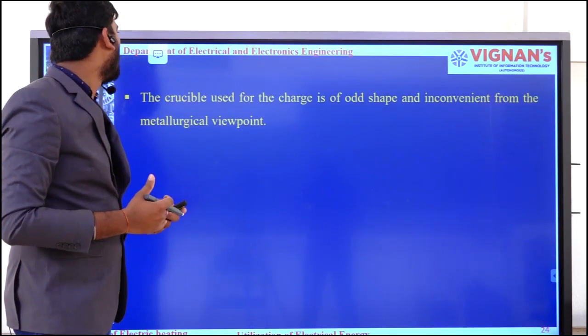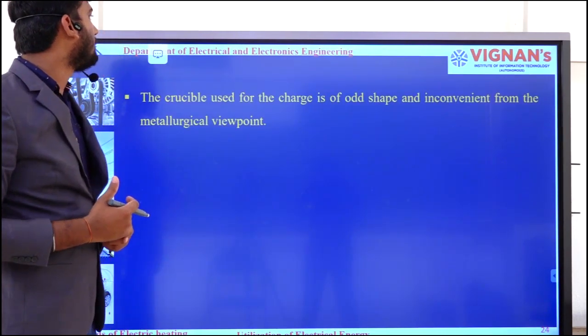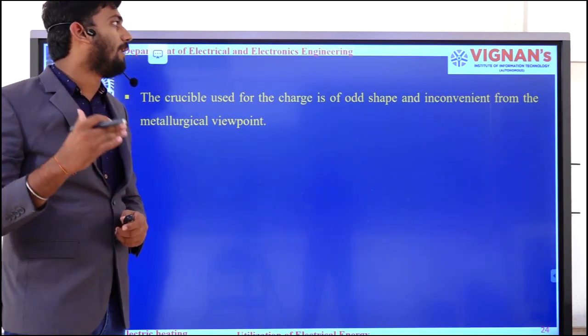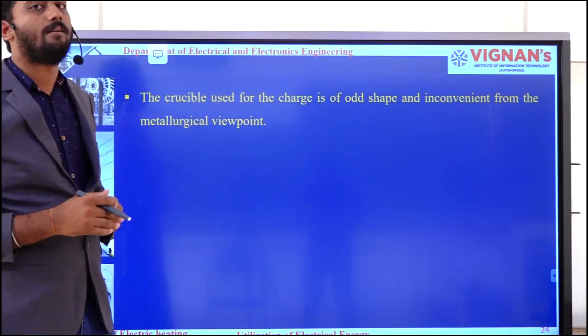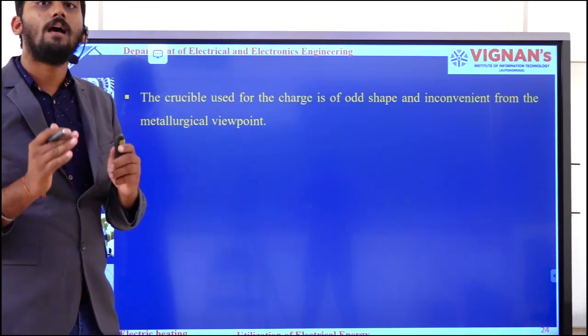Another drawback is that the charge is of odd shape, which is inconvenient from the metallurgical viewpoint. Here in this slide we are going to see the drawbacks.